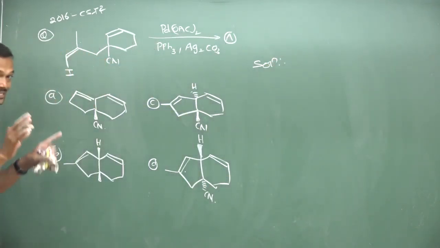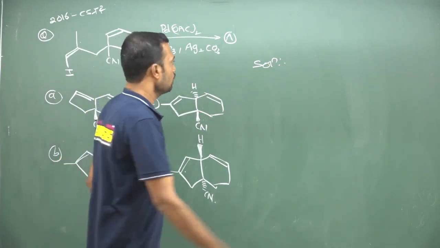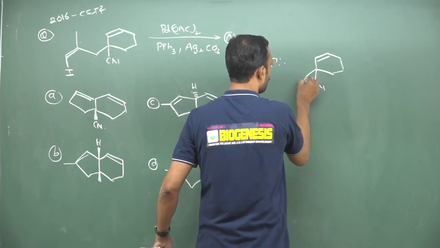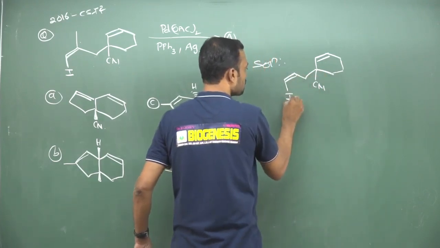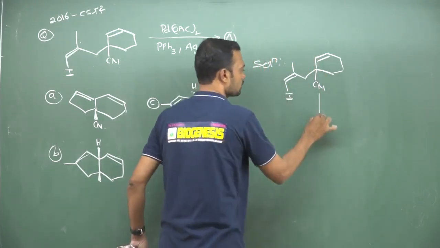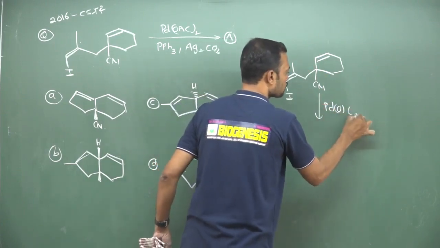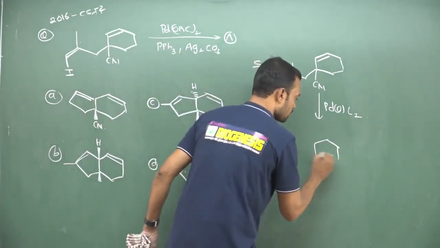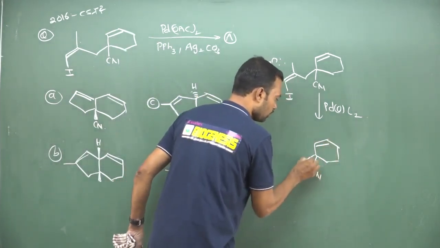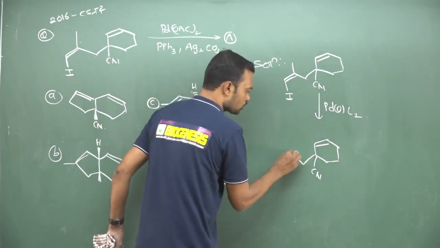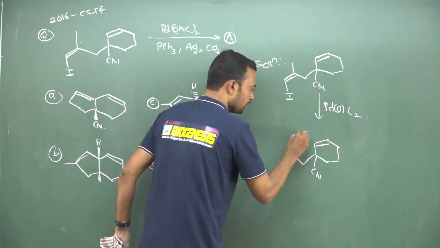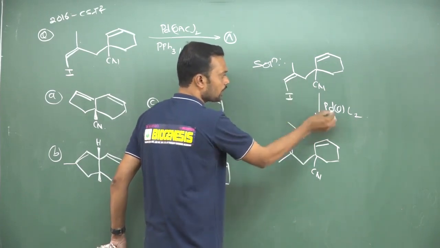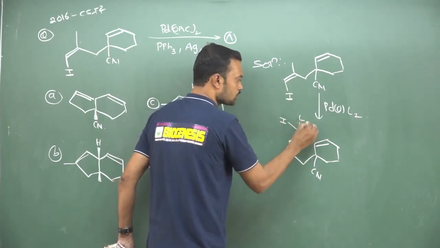Now always remember, it is a syn addition reaction. First what happens, see, this is a molecule which is going to interact here. This is cyano, 1, 2, double bond, and here iodine is present, and here a methyl group is present. Now what I am using, palladium with 2 ligands, Pd(0) catalyst, that will make an oxidative addition. So can I write like this? I am writing directly the double bond, and this is cyano, this is attached to the double bonded carbon. Now see, it is connected to palladium, and here the iodine carbon attaches to palladium. So this is iodine, and here this is a ligand, and here also a ligand.